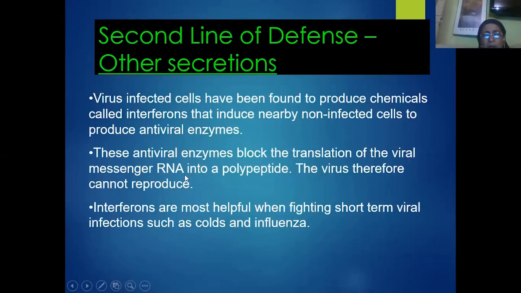But in the case of coronavirus, just because it is a novel, a new type of virus which is infecting humans, probably the mechanism of production of interferons fails to occur, thereby our body may not be able to fight against these pathogens.